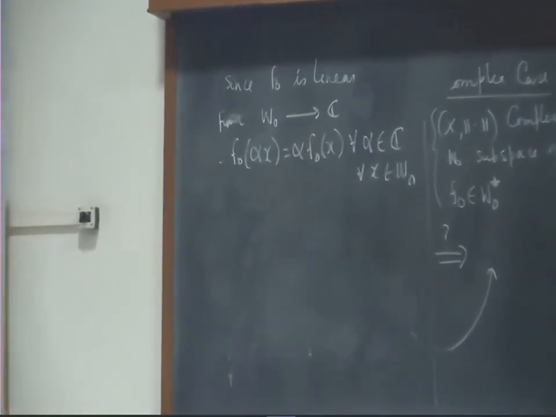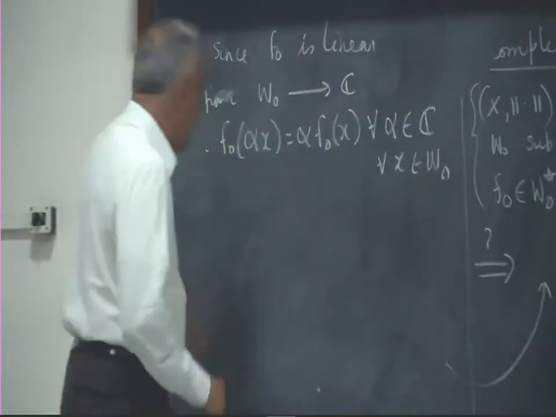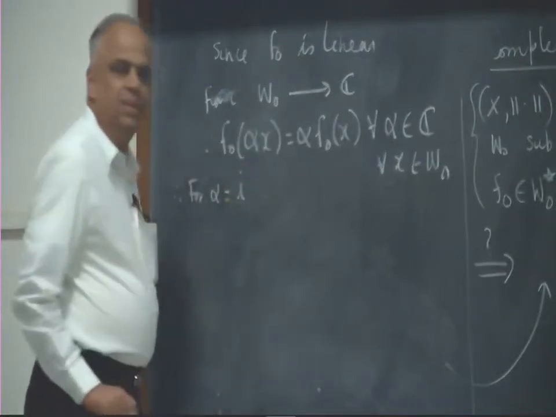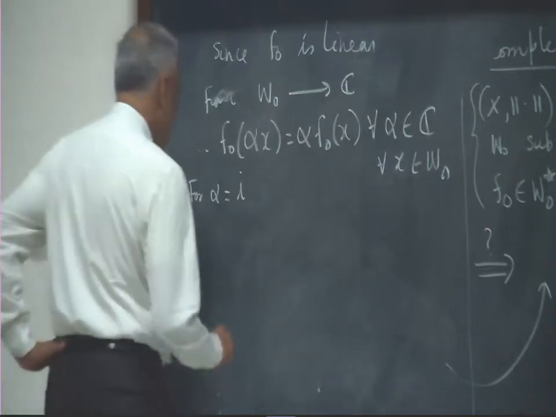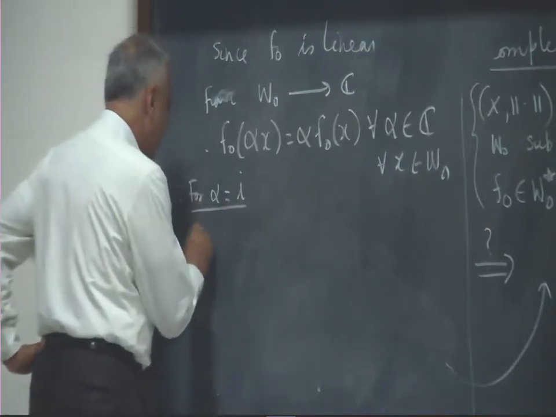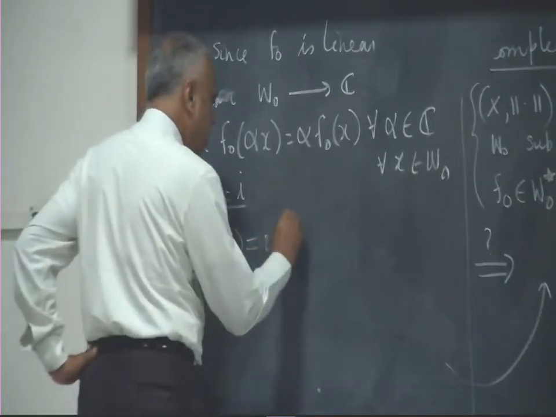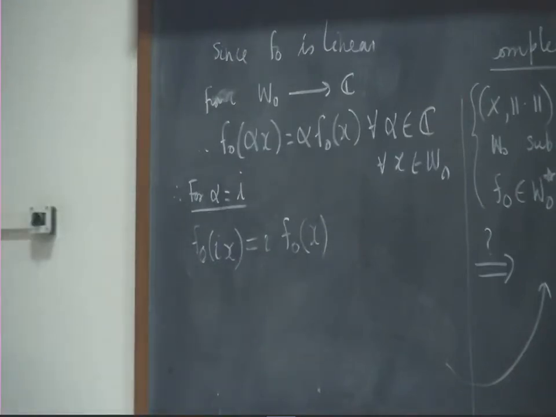Now, in particular, for alpha equal to i. I don't know, the electrical engineers may not like i for the square root of minus 1. For them j is the square root of minus 1, but for mathematicians it's always i. For alpha equal to i, I have F naught of ix is equal to i times F naught x.